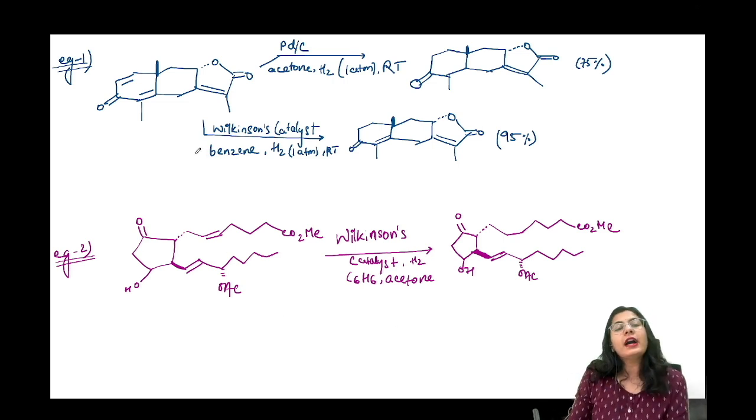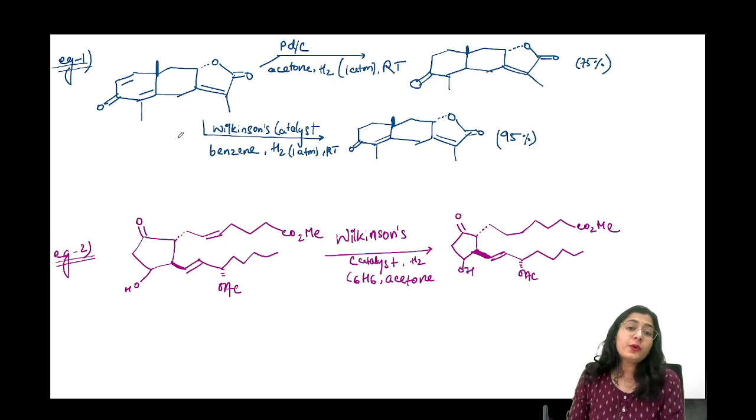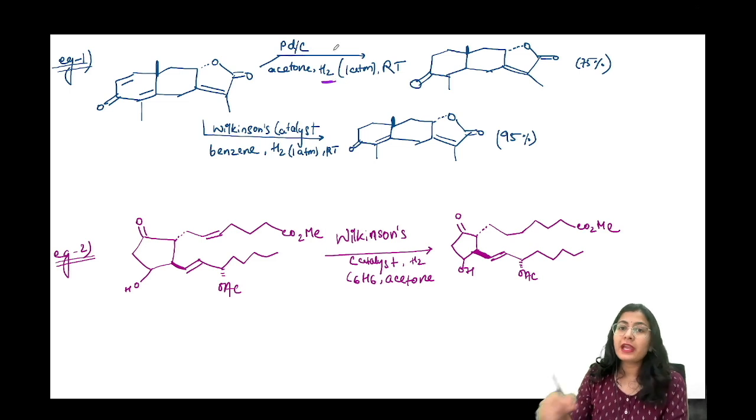अब देखो. Now, this is a molecule, this is an organic molecule, ठीक है. What do I see over here? I see कि ये एक enone, dienone system है, diene and one. Okay, and this is also an enone system. Okay, so what now? If I'm taking palladium charcoal and hydrogen, ये हो गया heterogeneous catalysis of this molecule. Is it going to have any selectivity? No. What is it going to do? ये जो bigger ring है, bigger ring में से दोनों double bond को reduce कर दिया. You're getting 75% of this product.